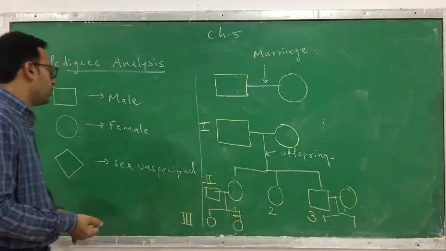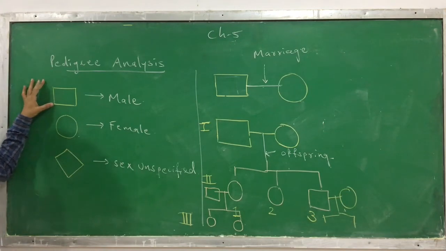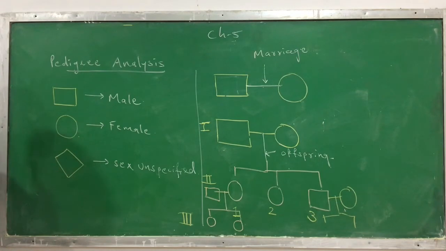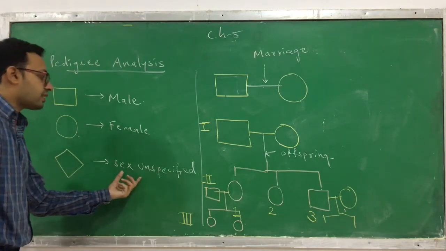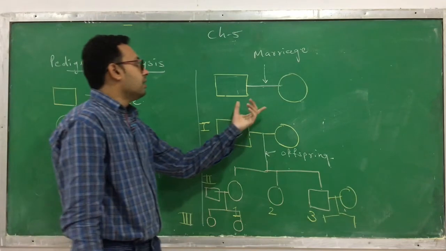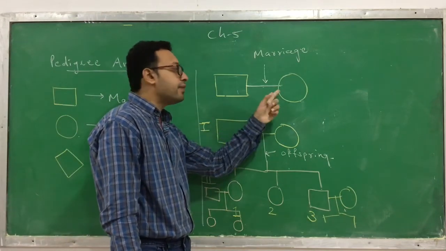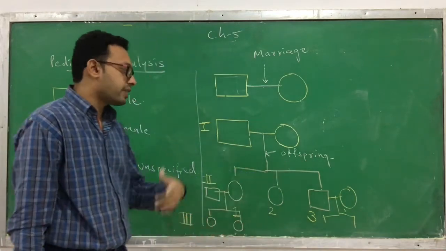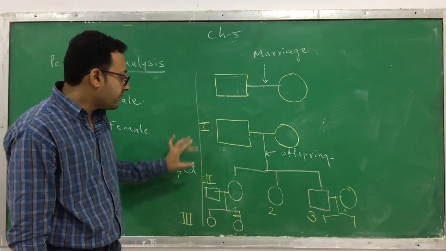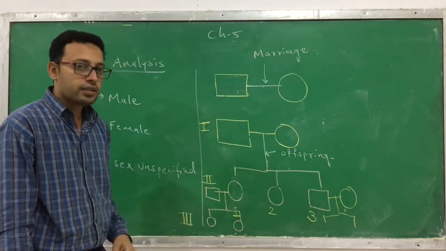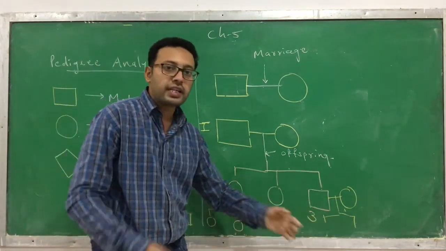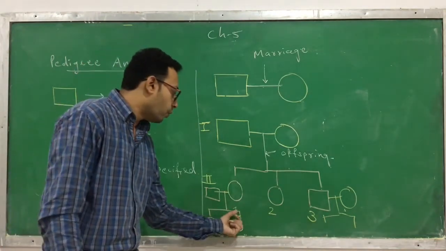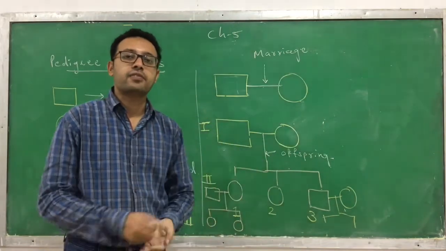I again repeat the symbols. The square denotes a male. The circle denotes a female. The tetragon denotes a sex that is unspecified. The horizontal line between the male and female indicates a marriage. The vertical line indicates the offspring, or their children. The generations are written in Roman numerals I, II, III. The offspring are shown in the order of birth and they are given numbers 1, 2, 3, starting from 1.